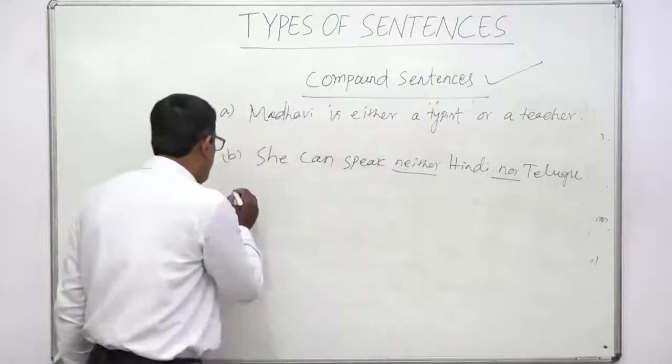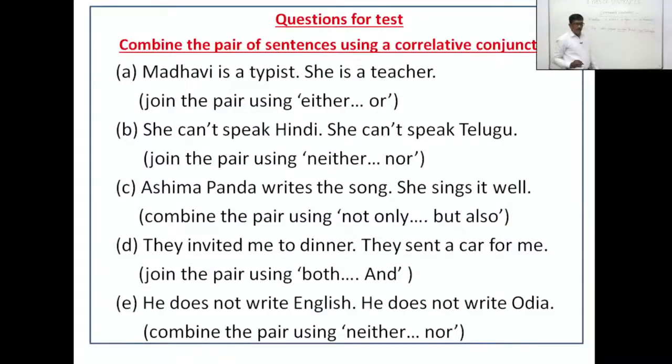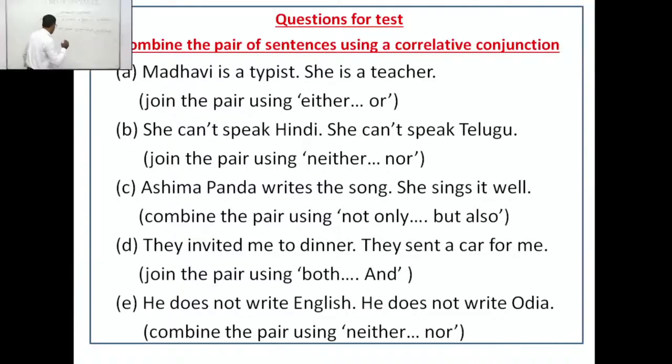Okay, then C. Asima Panda writes the song and she sings it well. How can we combine the pair of sentences using not only but also? You see, here writes the song and sings it well. Here the verb phrases are dissimilar. That means we will use not only before a verb and but also before the other verb. So how will you use?